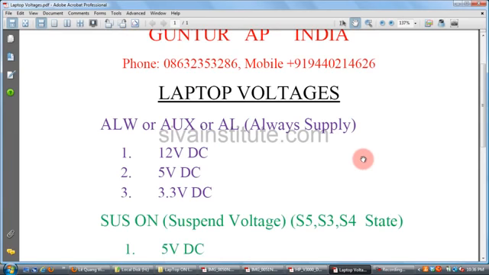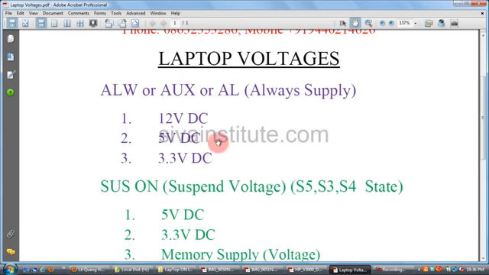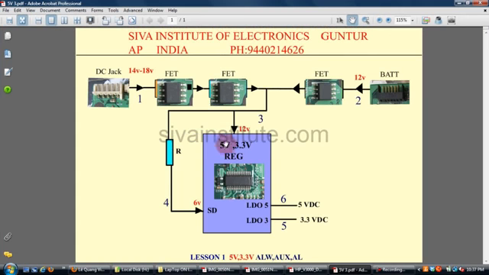Now we will first see this always supply. This is the DC jack. This is the battery connector. Every laptop motherboard has this 5 volts and 3.3 volts regulator IC, but the number is different. When you connect the adapter to this DC jack, this voltage of 14 to 18 volts comes to the 5 volts and 3.3 volts regulator IC through two FETs.